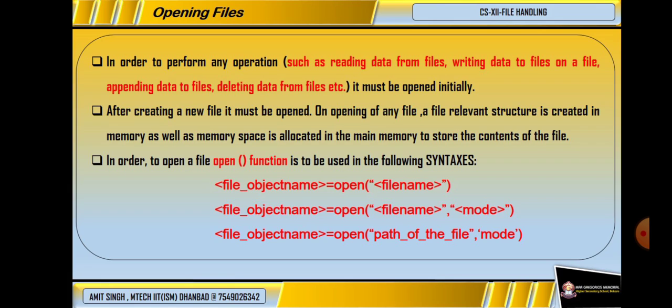In the first statement, we have only specified a file object name and a function called open with the file name. The interpreter will search for the file name which we have entered in the current directory, because we have not described the path of the file where it is actually stored. So it will search for the file in the current directory. We have not specified any mode, but by default the mode is the reading mode.